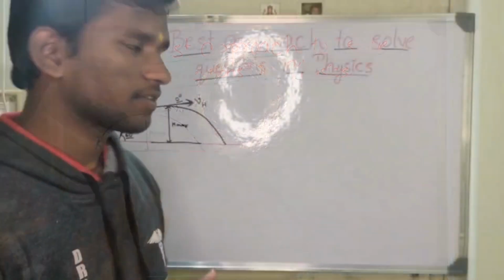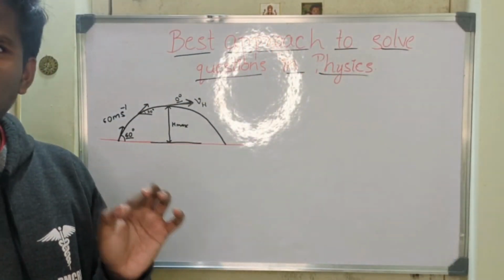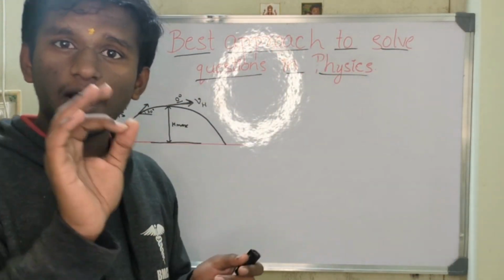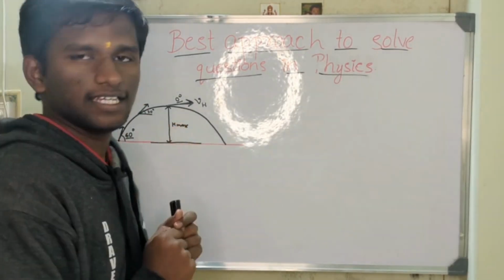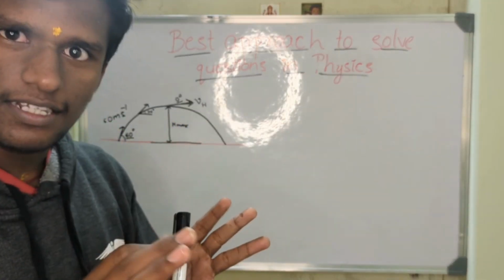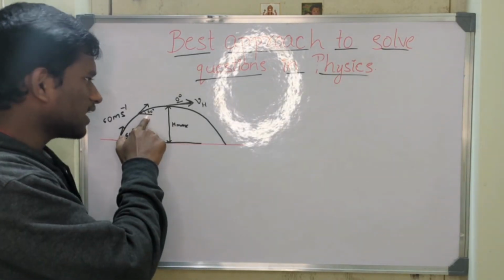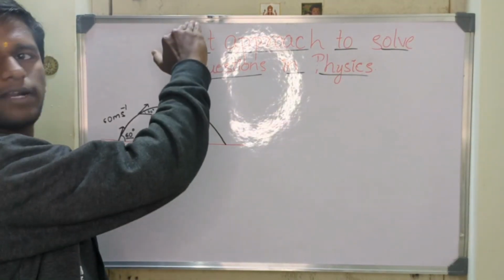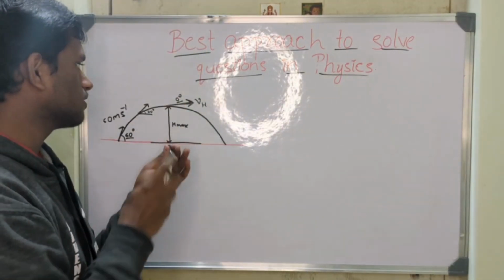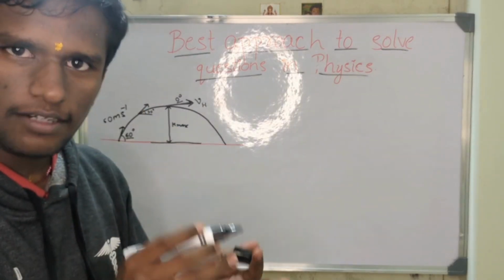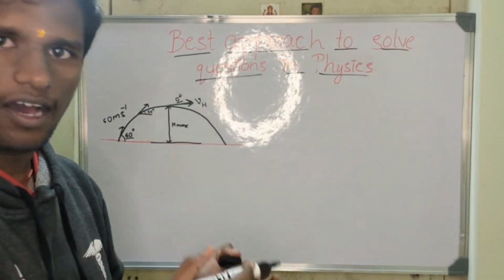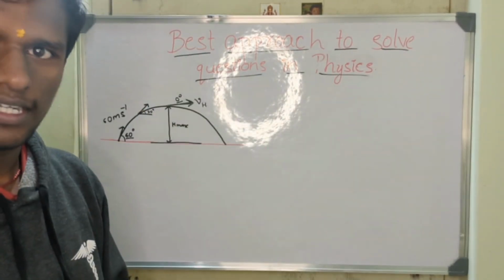But in the question, they have asked us to find the velocity when the object makes an angle of 30 degrees with the horizontal itself, but while moving downwards. Here also the object is making an angle of 30 degrees, but it's moving upwards in this question. So now we have to find one more point where it's making an angle of 30 degrees with the horizontal and going in the downward direction.